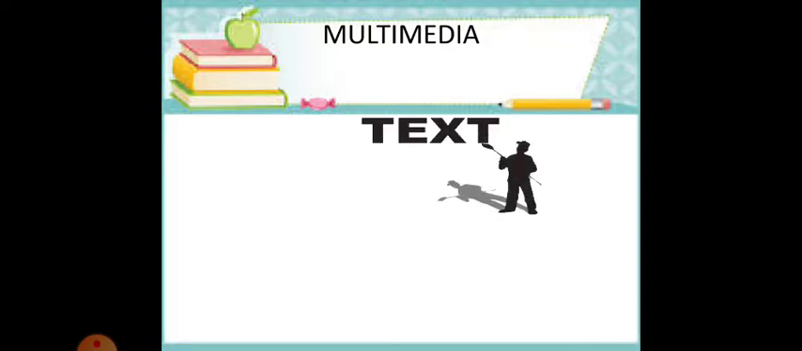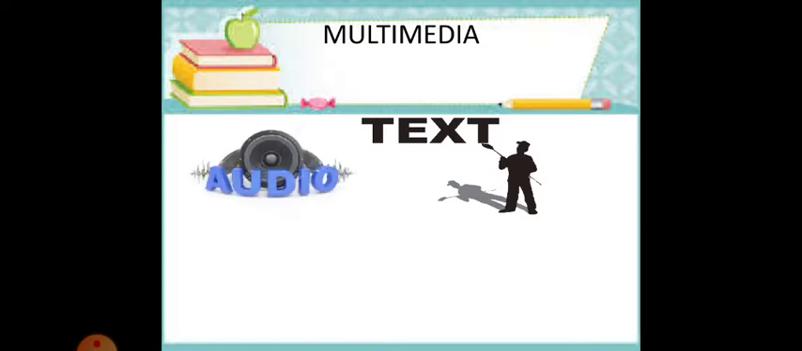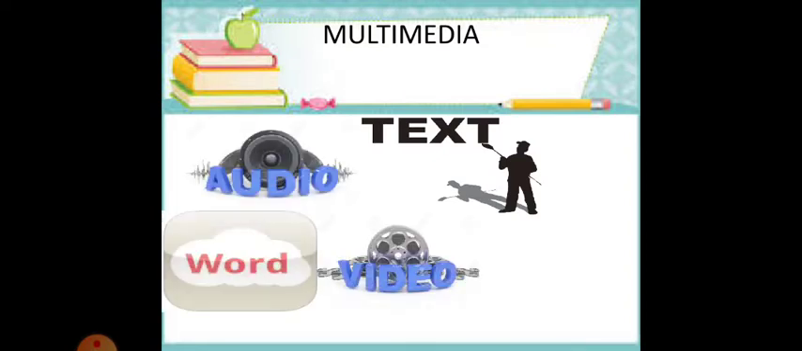Okay, first one is multimedia. What is multimedia? Multimedia is nothing but a combination of all the media: text, audio, video, word, and animation. These are individual media. Audio is an individual medium, text is an individual medium, and so are video and animation. When we combine them together, we get multimedia.